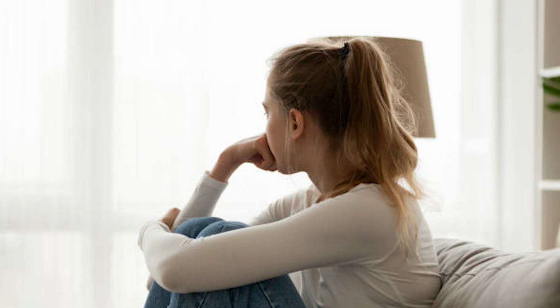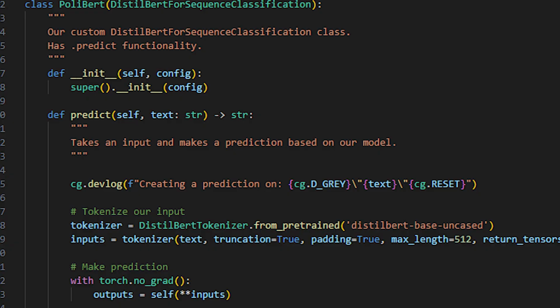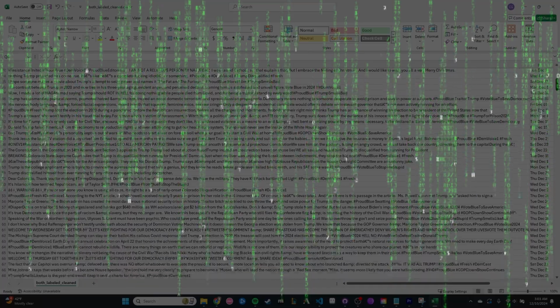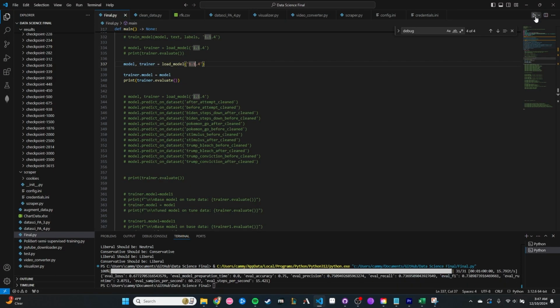I then implemented a third output into our model, neutral, because not every tweet was going to be political. To avoid any potential biases in our model, I gathered and labeled more data to ensure a perfect three-way split. The model we trained on this dataset had outstanding metrics, especially considering how little data we trained on. This model was significantly better than anything we had done thus far.